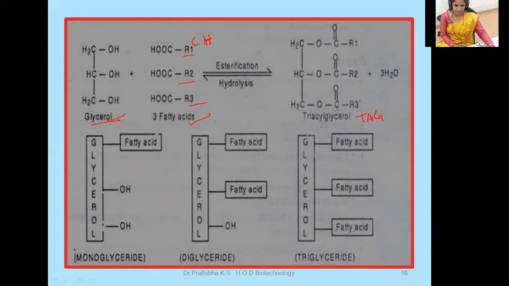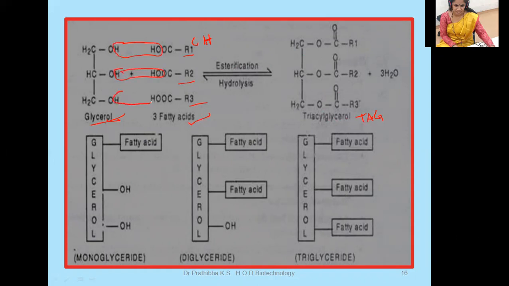You can see CH2. Here the hydrogen from the glycerol and the hydroxyl from the fatty acid molecule condense with each other and are released in the form of a water molecule.